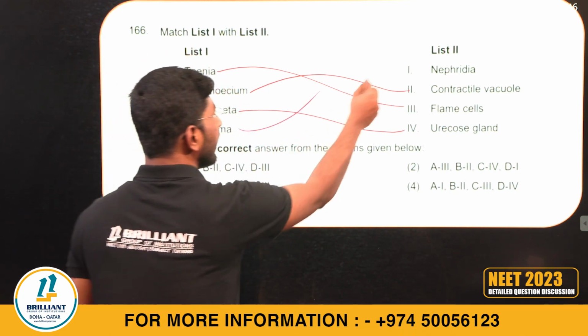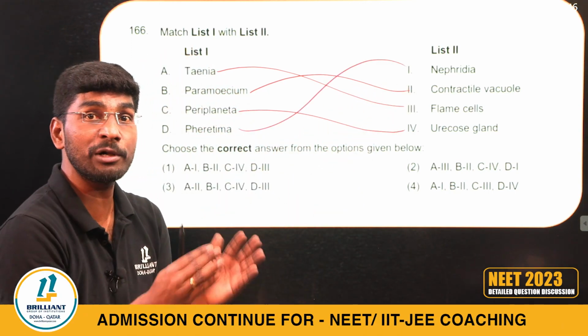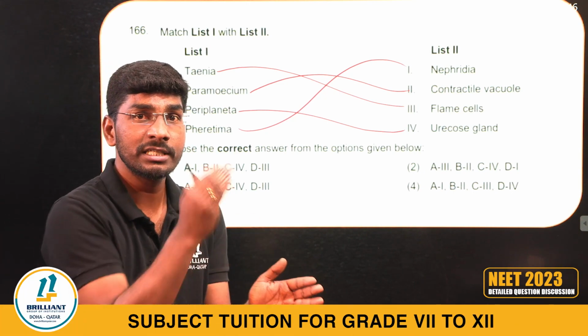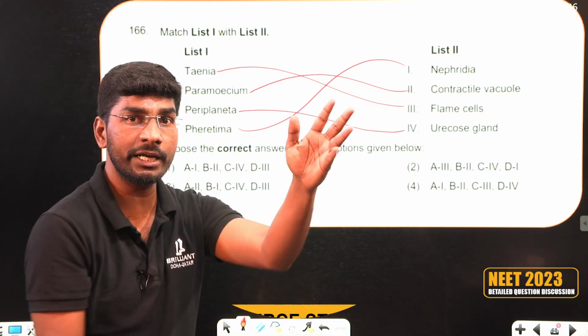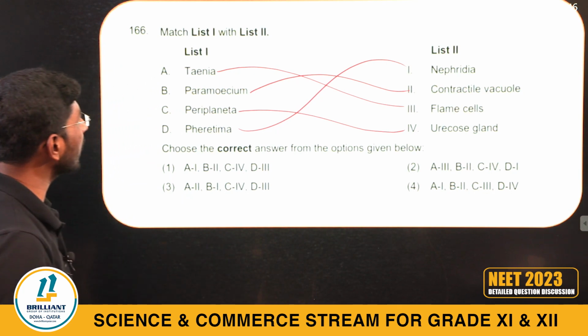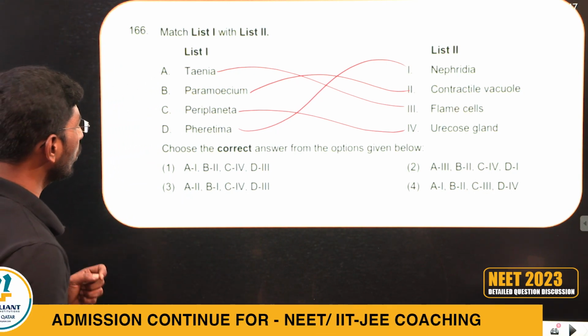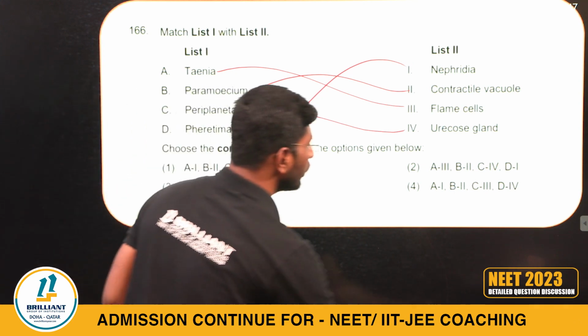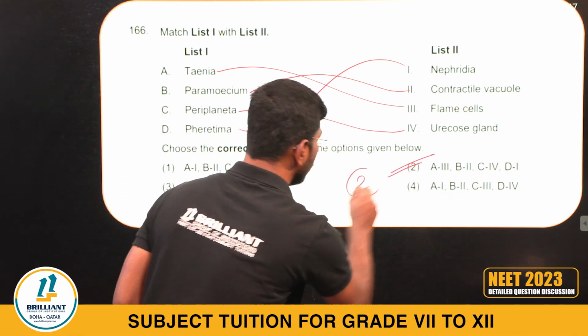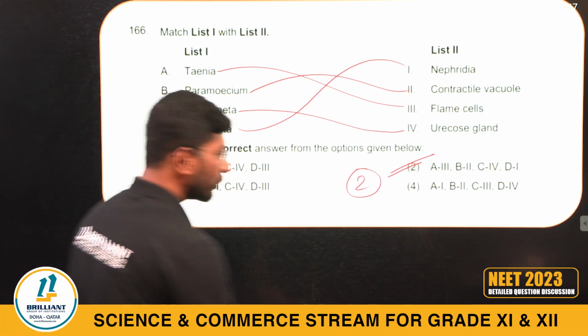Pheretima posthuma, nephridia. Do you remember I also showed the nephridia diagram in the crash course? Septal nephridia, pharyngeal nephridia, integumentary nephridia. Pick up your right answer: 3, 2, 4, 1. 3241, option 2. 166, option 2.